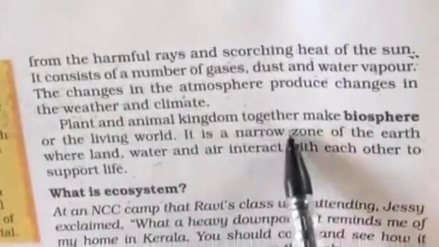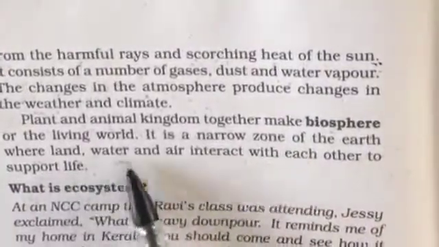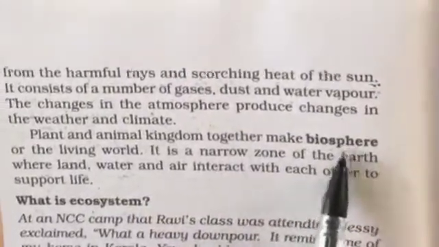So it is the interconnection where plants and animals live together. Which is the layer? It is biosphere. Plant and animal kingdom together make biosphere or the living world. It is a narrow zone of the earth where land, water and air intersect with each other to support life. So it is done on biosphere only.